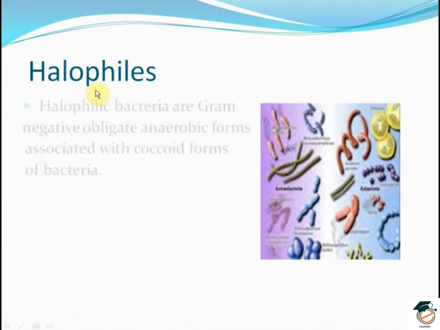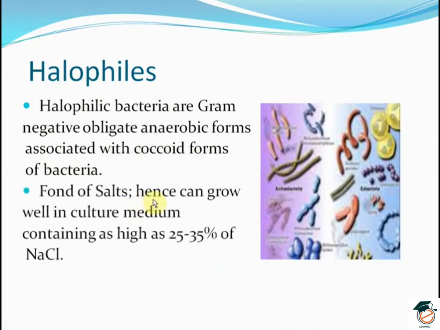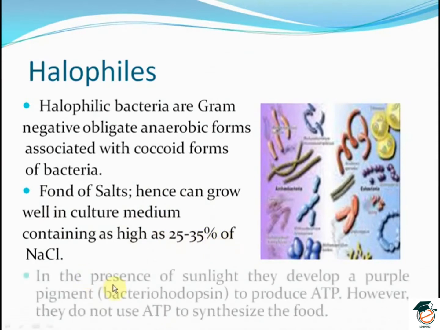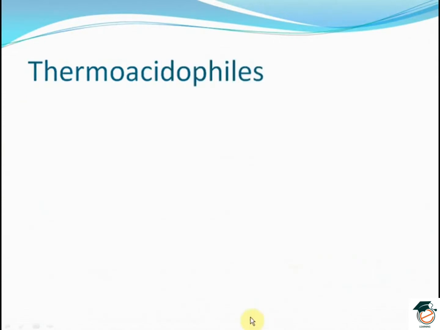Halophiles. The halophiles are the gram-negative obligate anaerobic forms associated with coccoid forms of bacteria. They are very fond of salts, hence they can grow well in culture medium containing as high as 25 to 35% of salt. In the presence of sunlight, they develop a purple pigment which is known as bacteriorhodopsin to produce ATP. However, this particular ATP is not used by them to synthesize their own food.